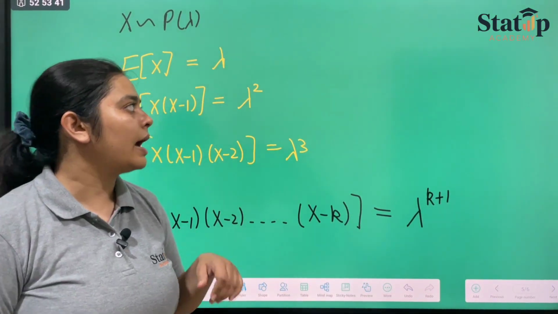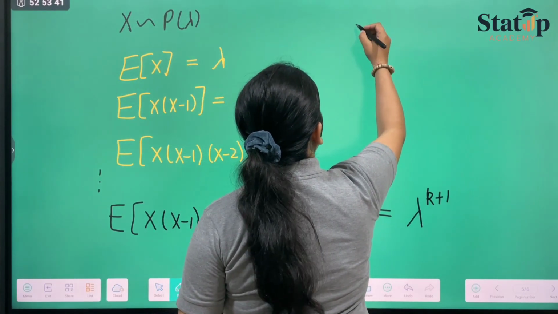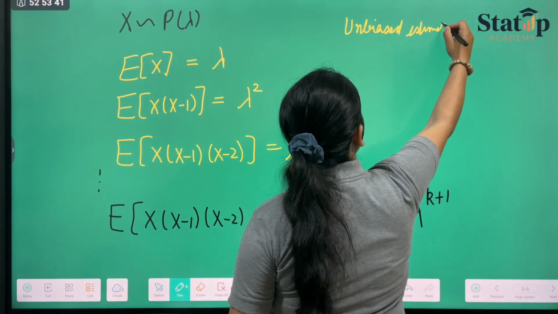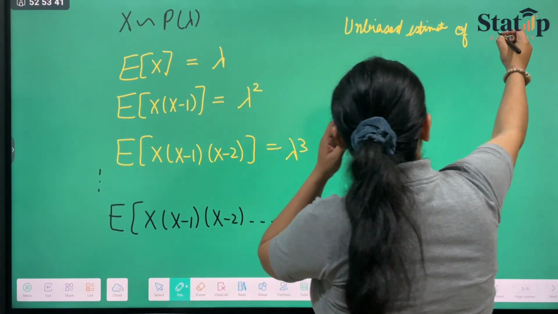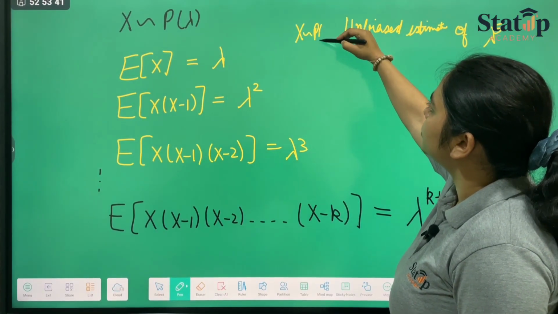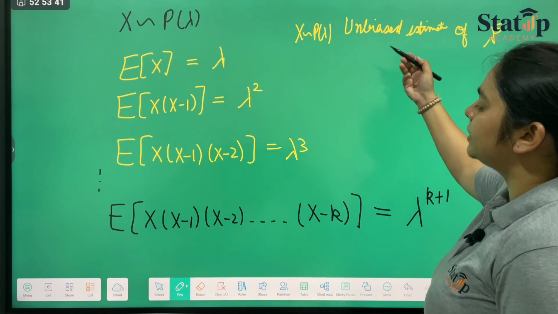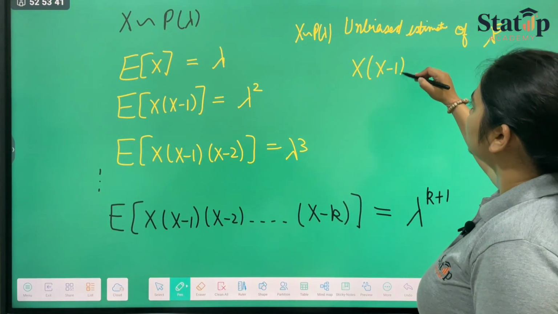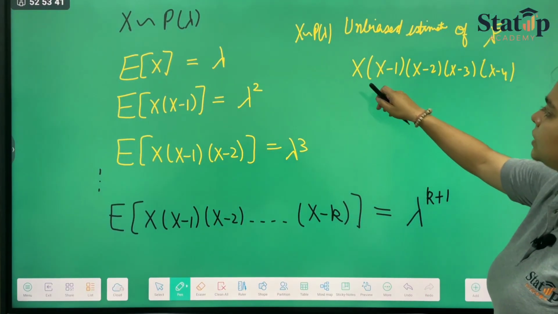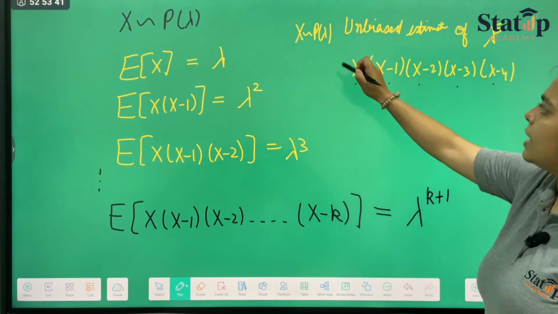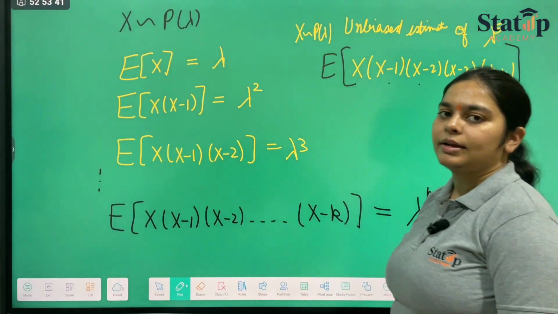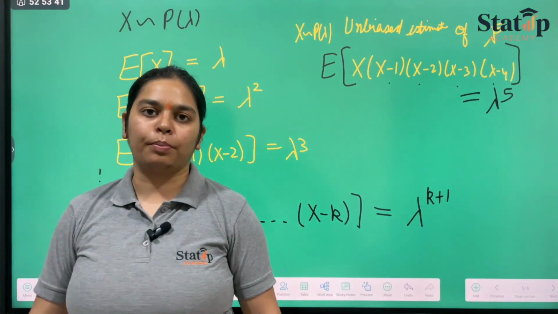Let us suppose they ask you what is the unbiased estimator of lambda raised to the power 5 if x follows Poisson distribution with lambda. Then you can directly see that it is x, x minus 1, x minus 2, x minus 3, x minus 4. 5 numbers are there, 1, 2, 3, 4, 5. And the expectation of this will always be equal to lambda raised to the power 5. Directly we can give our answer if we know this property.